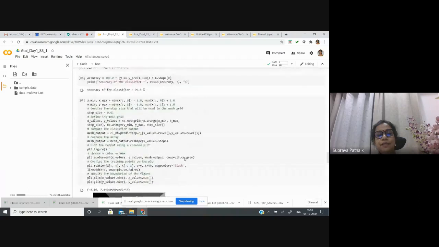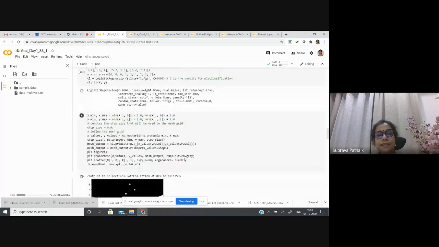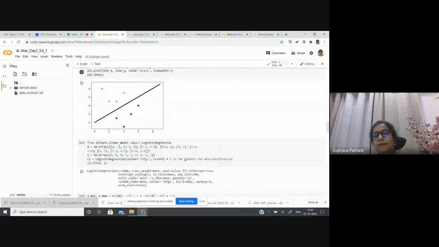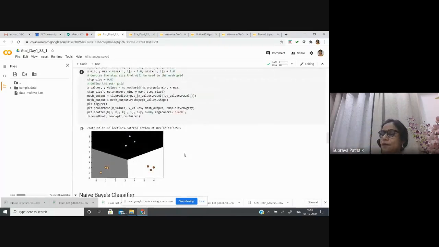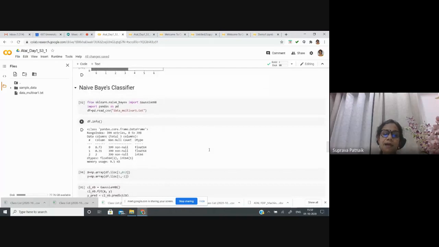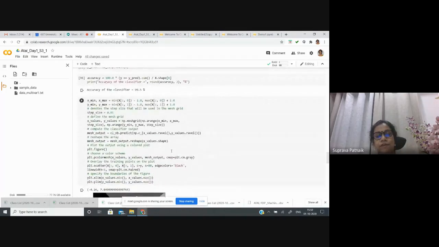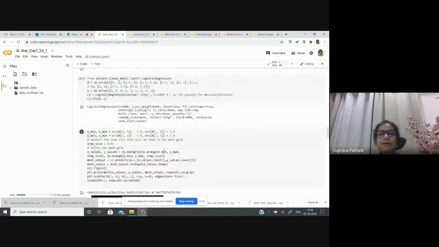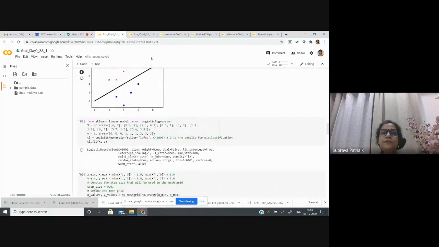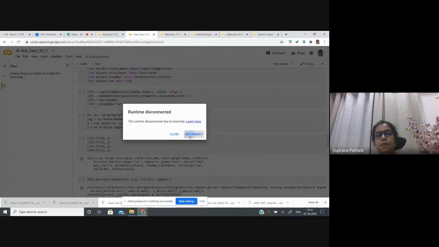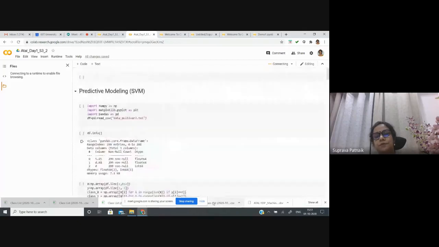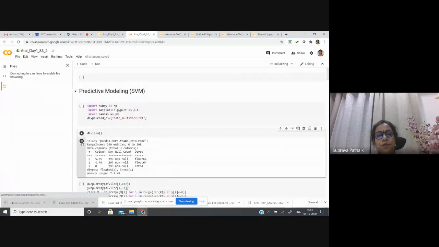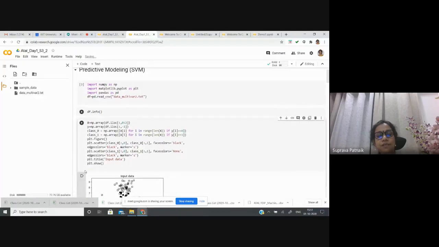Okay, so this is all about simple models using sklearn: regression, Bayes classification. Morning we discussed these things, so I felt let me give you a feel. What do I mean by simple regression? What do I mean by logistic regression? What do I mean by naive Bayes as a classifier? There are also inbuilt functions to deal with HMM, GMM. All these things are available inside sklearn. So this is the first demo. Next I'll show you, as we also discussed in the morning, the support vector machine. In the next demo I'll show you how powerful this support vector machine is.